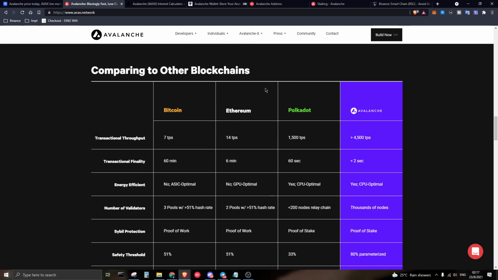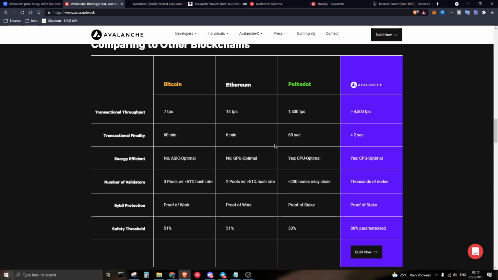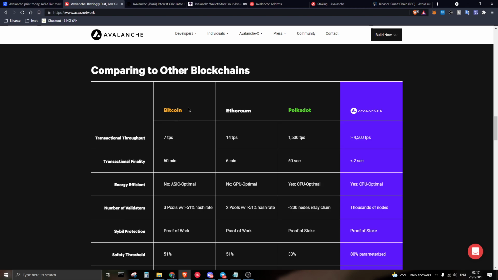Over here for comparison of the blockchains, if you want to look at the bigger picture, from the cryptocurrency itself we all understand what Bitcoin is, what Ethereum is, and we have definitely heard about Polkadot, and from there we can see the transactional throughput, basically TPS.